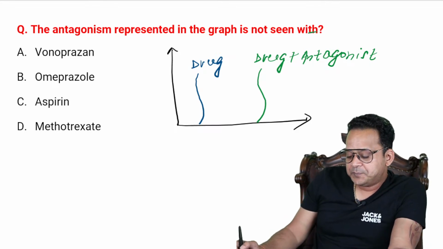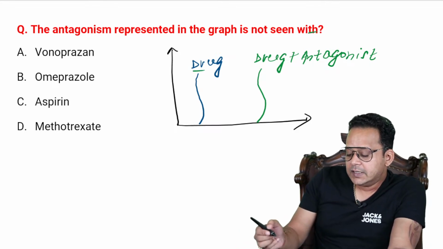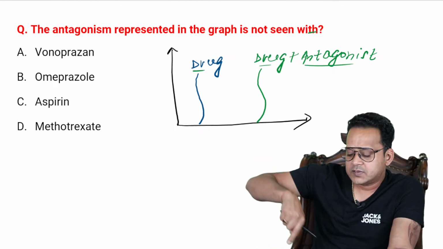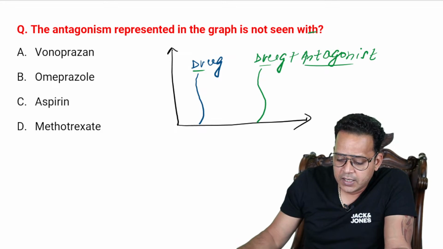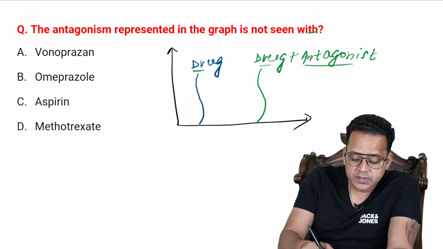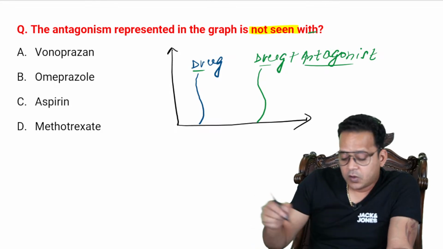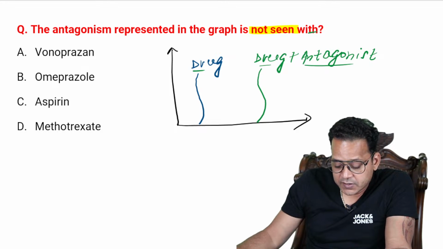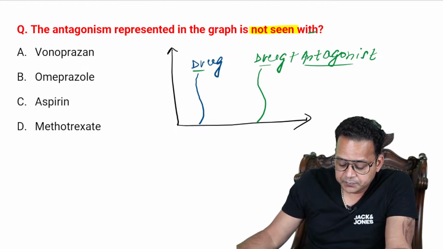So there is a drug, you can see the antagonism. And then there is the same drug combined with an antagonist, there is a change in the DRC's position, as you can see here, right? And this is not seen. So always try to focus on what the MCQ is asking, is seen or not seen, right? Vonoprazan, omeprazole, aspirin, methotrexate.